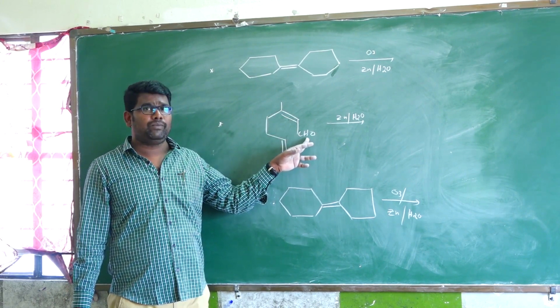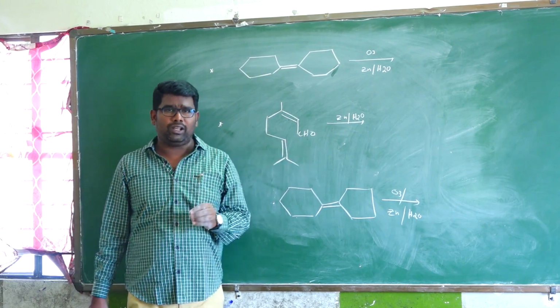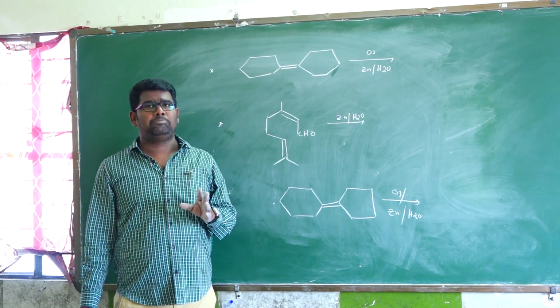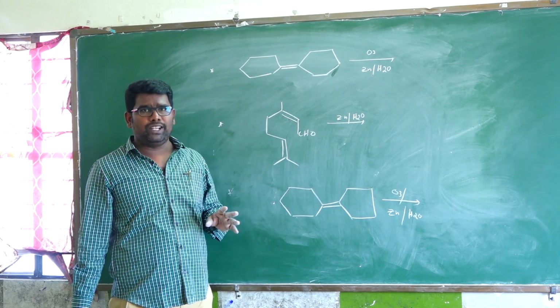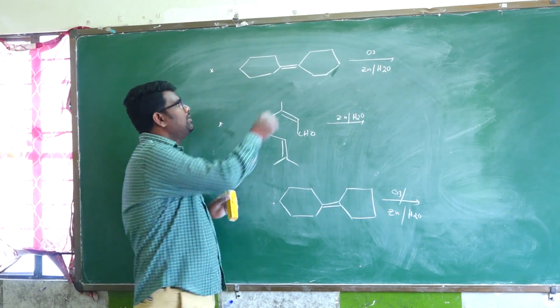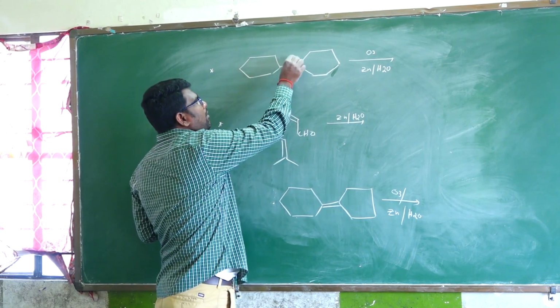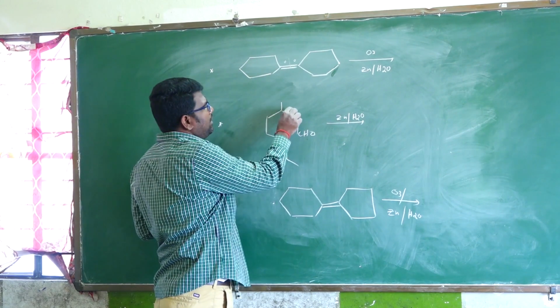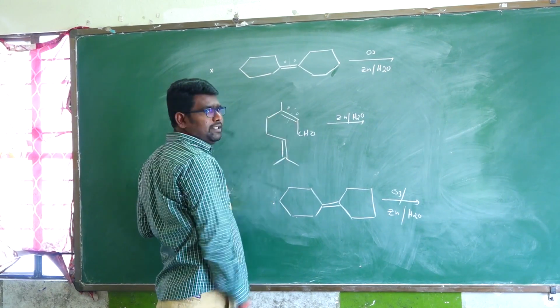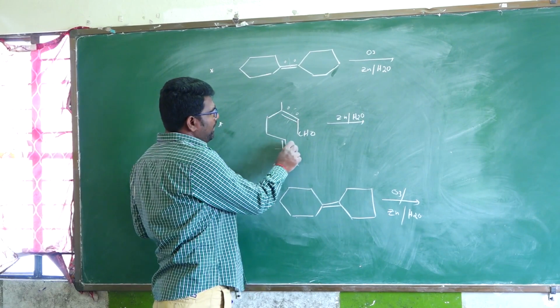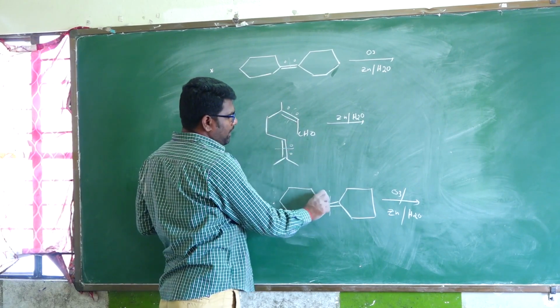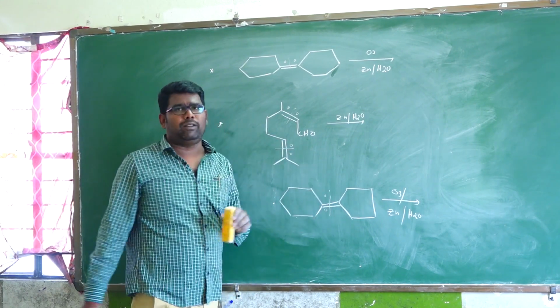So don't confuse. By using the simple trick, you can break the double bond by adding oxygen on both sides. So predict the product. So here is a break, adding oxygen. Here also break, adding oxygen. Okay, here also break. So simple trick. Okay, so predict the product formation.